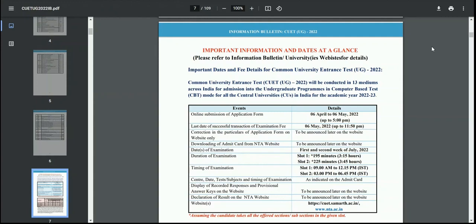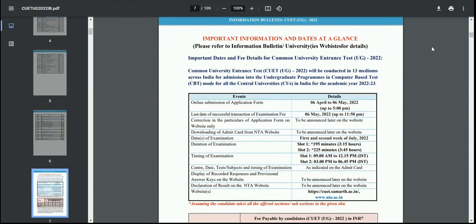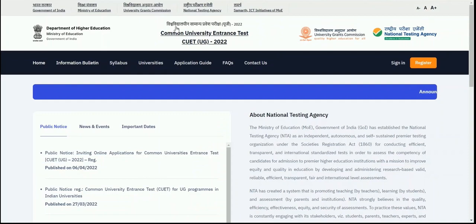So it says that 6 April to 6 May are the dates for registering for the CUET UG 2022 examination. So you can access all the information in the information bulletin likewise. Now move to the next section, which is the syllabus.